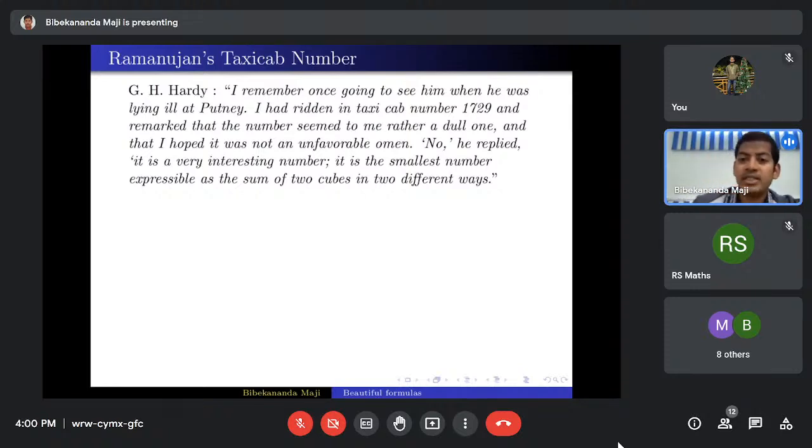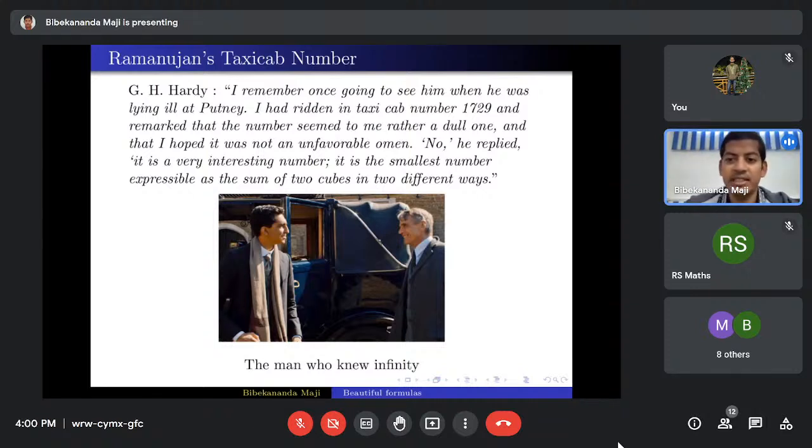That means 1729 can be written as a cube plus b cube equals c cube plus d cube. Okay, a, b, c, d are all different. So here is the picture I took from The Man Who Knew Infinity. I think most of you may have seen it. Those who have not seen this movie, I encourage you to see it. Here is Dev Patel who played the role of Ramanujan, and Jeremy Irons who played the role of G.H. Hardy.